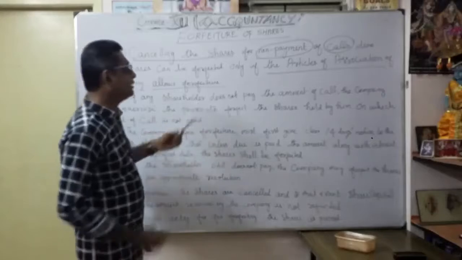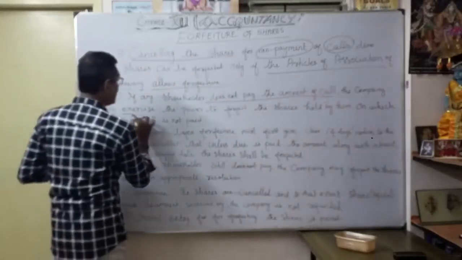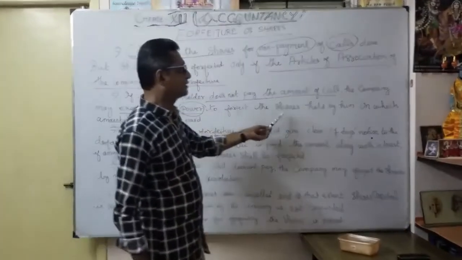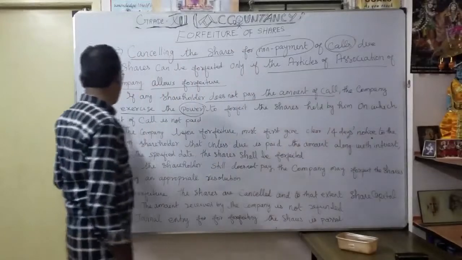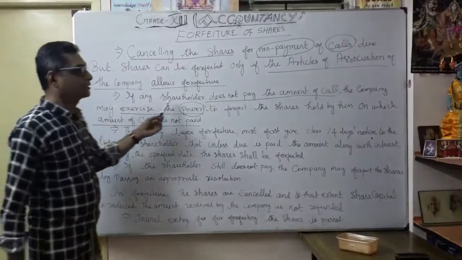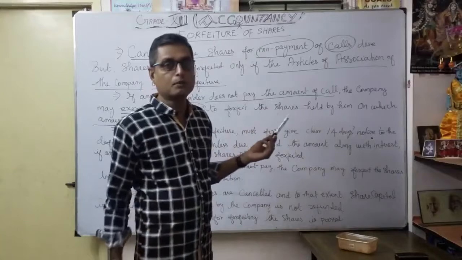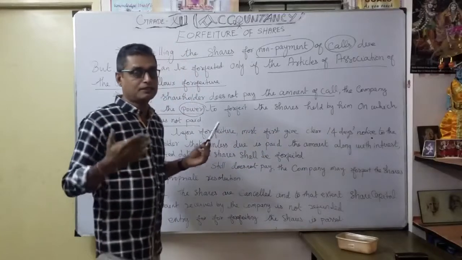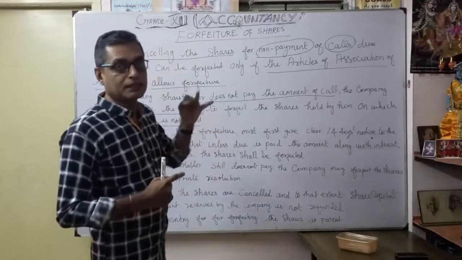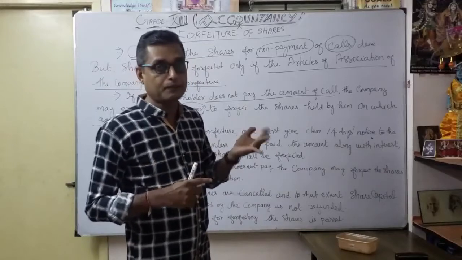If any shareholder does not pay the amount of call, the company may exercise the power, and this is a very important word, the power to forfeit the shares held by him on which the amount of call is not paid. Any shareholder who does not pay the amount of calls, maybe first call or second call, when called by the company. That is called up capital. We discussed the different structure: first authorized capital, issued capital, thereafter subscribed and called up, subscribed but not fully called up, then paid up capital and called up capital.